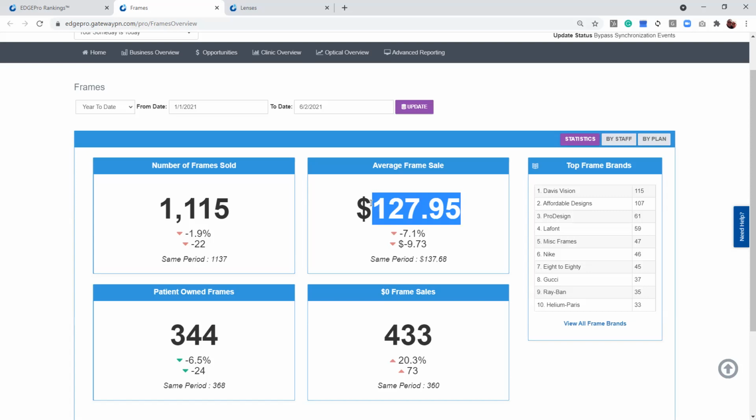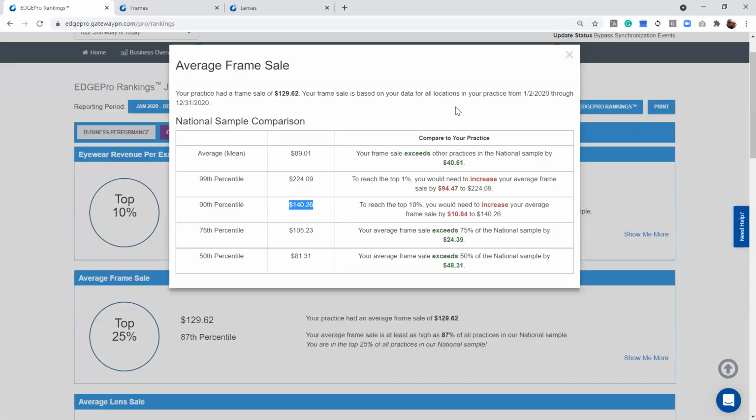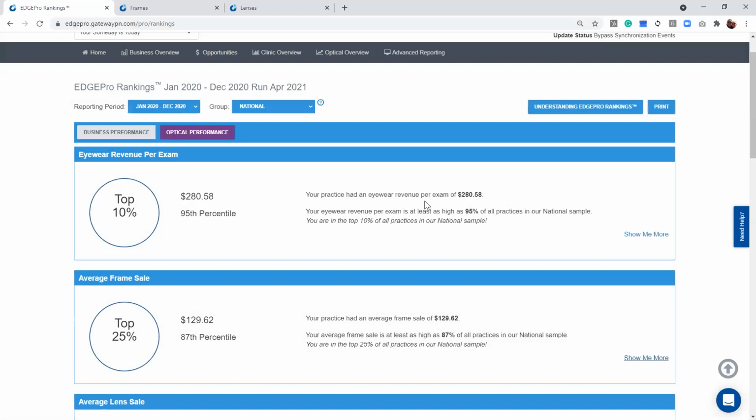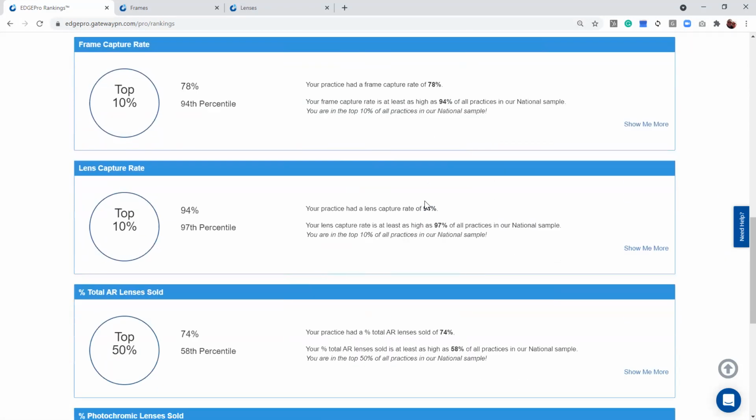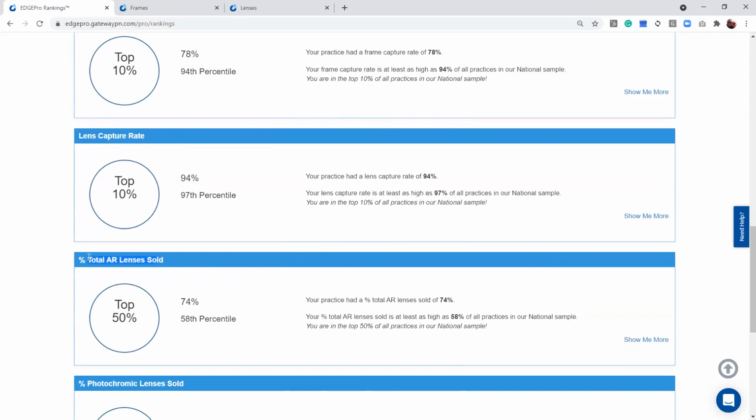So you can see it's not just about changing the prices. A lot of times it's just looking at the drivers of your revenue to understand why it is where it's at. So let's come back over here to EDGEPro Rankings and take a look at another one. Let's look at anti-reflective coatings. If I scroll down, you can see I've got anti-reflective coatings right here.